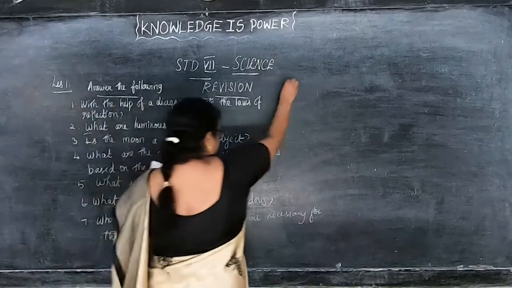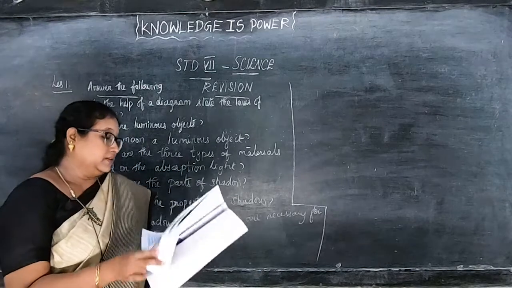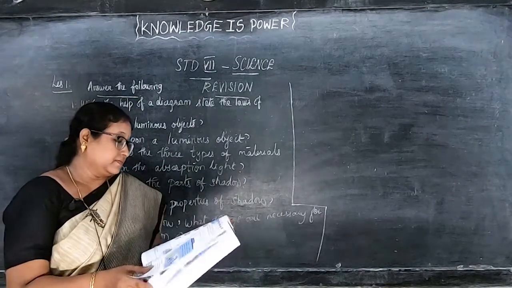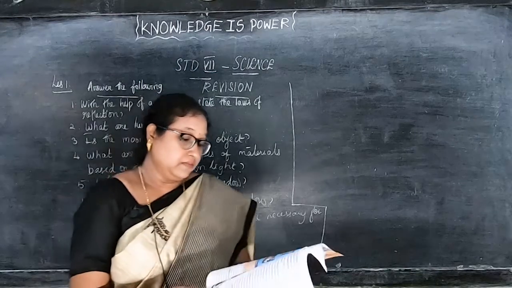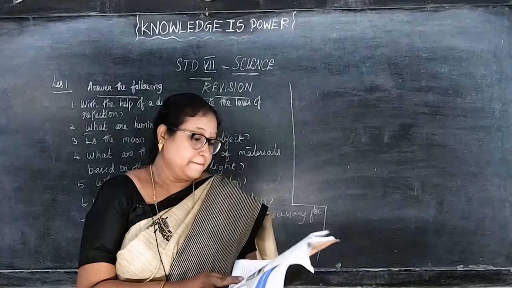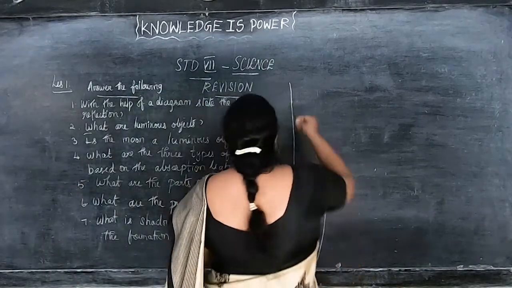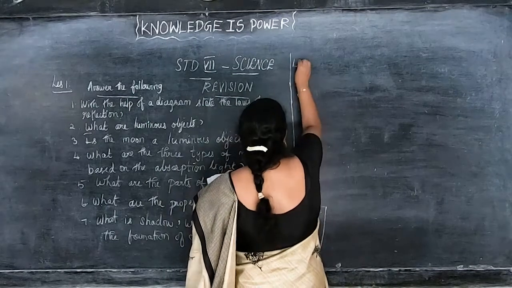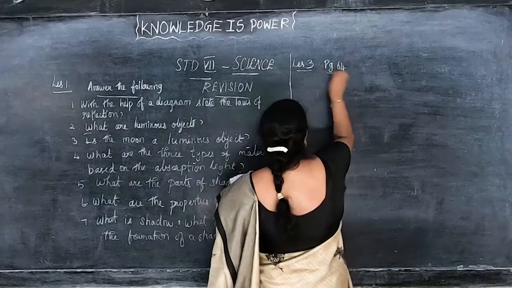Yes. Now next is lesson 3. Take page number 64, lesson 3, page number 64.